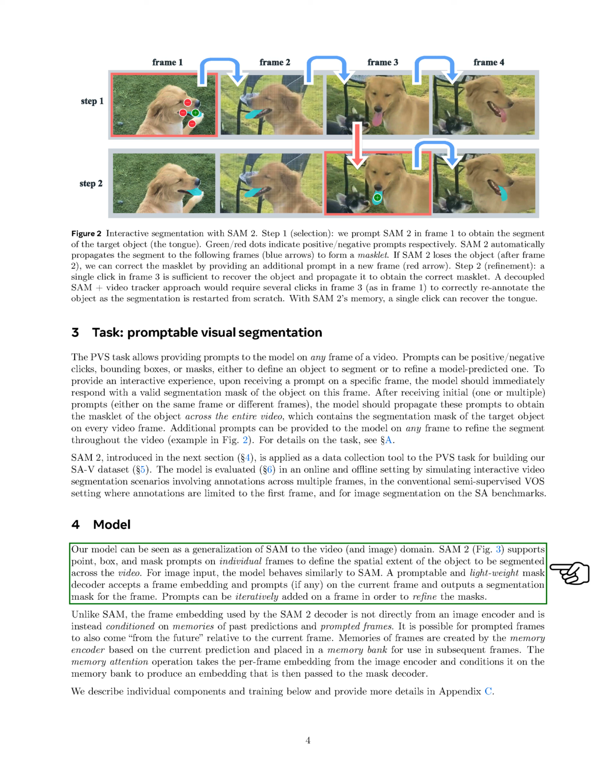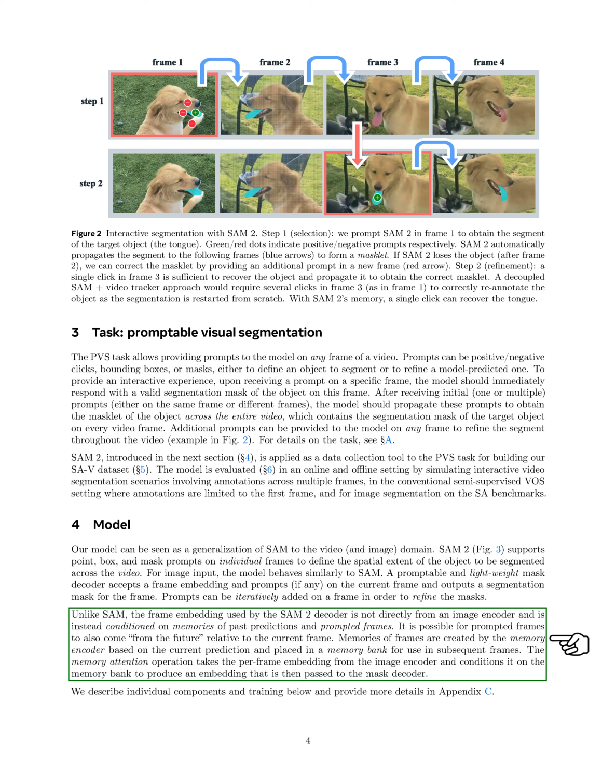When processing images, the model operates similarly to SAM. It features a promptable and lightweight mask decoder that takes a frame embedding and any prompts for that frame to produce a segmentation mask. We can iteratively add prompts to refine the masks. Unlike SAM, the frame embedding used by the SAM 2 decoder is not directly from an image encoder. Instead, it is influenced by memories of past predictions and prompted frames. This means that the prompted frames can also come from future frames relative to the current one.